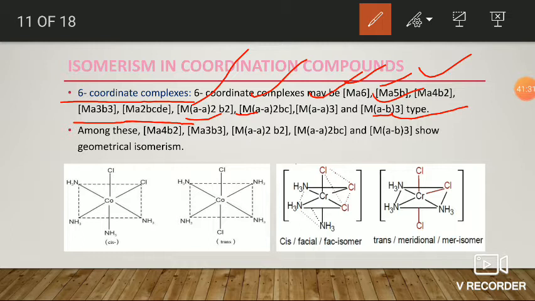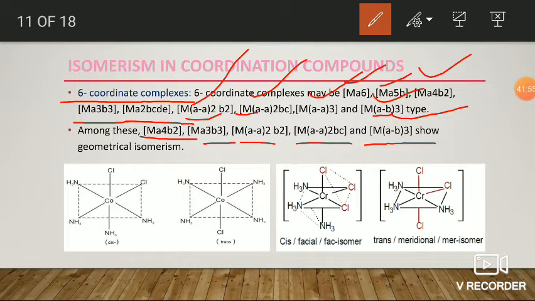Okay, among all these types of octahedral complexes, MA4B2, MA3B3, M(AA)2B2, M(AA)2BC, M(AB)3 generally show geometrical isomers. Let us discuss one by one with example.